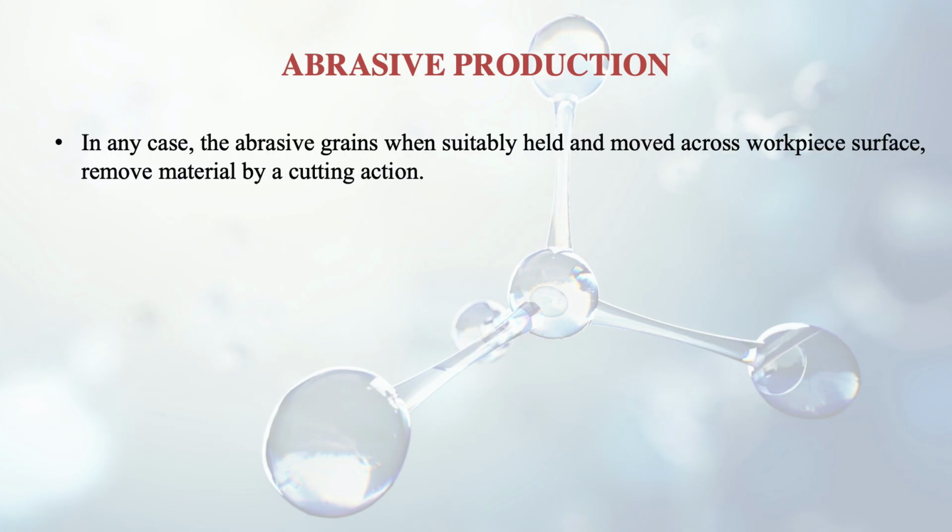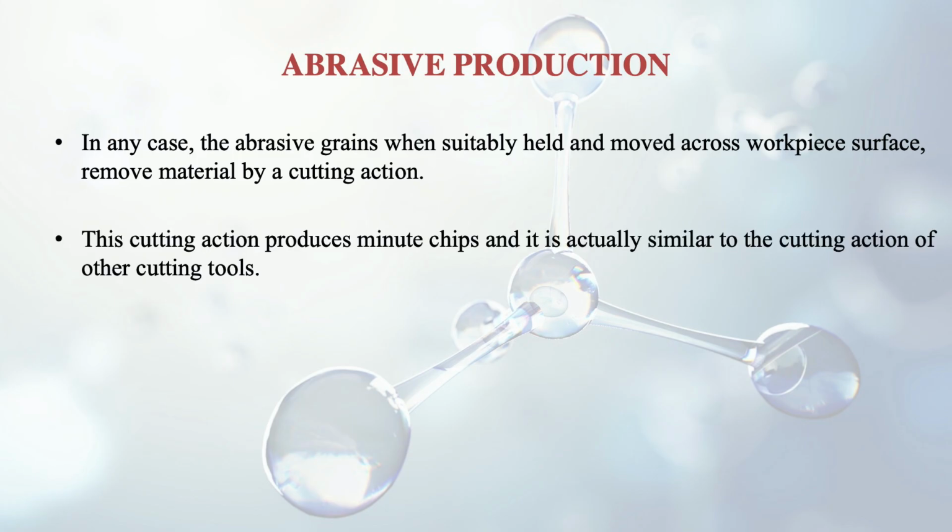Abrasive grains, when suitably held and moved across a workpiece surface, will remove material by a cutting action. This cutting action produces minute chips, and it is similar to the cutting action of other cutting tools. Cutting is done by other tools also, but there the amount of material removed was quite larger. Here we are doing a finishing type of operation, but the process remains the same. The cutting takes place in the same fashion, but the chips will be very small, minute chips.